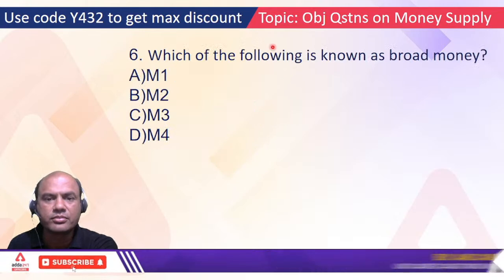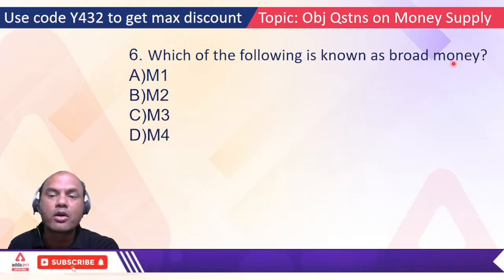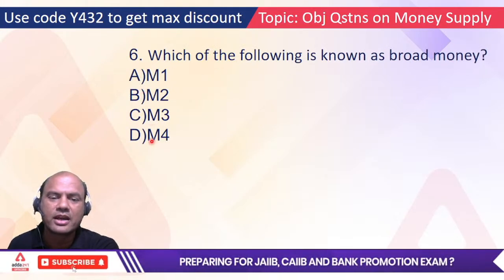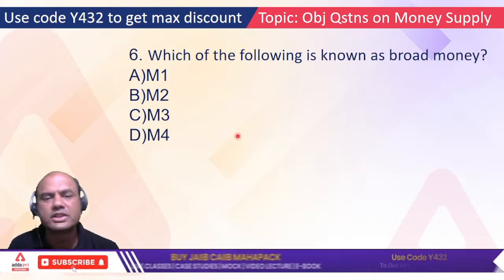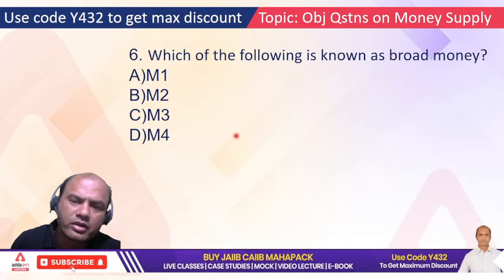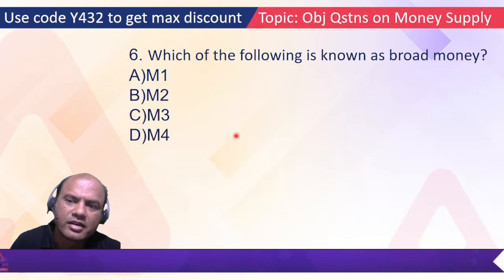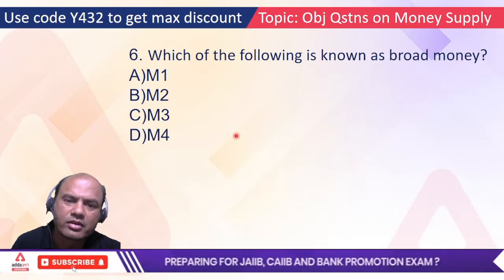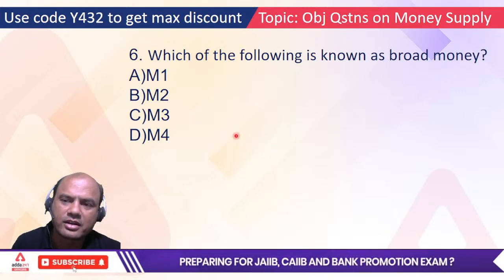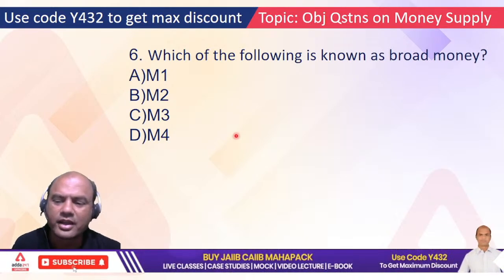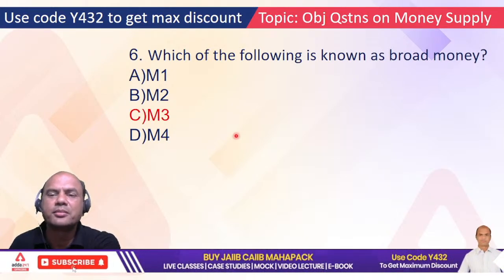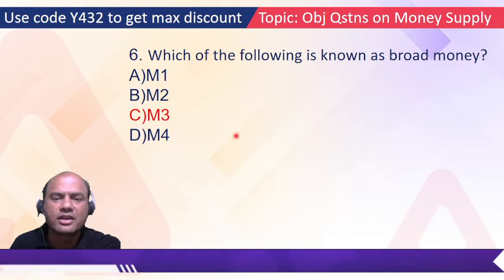Which of the following is known as the broad money? M1, M2, M3 and M4. Just now we saw it. Which is the broad money? Some are typing M4. M4 means what? No. Answer is M3. M3 is known as the broad money. Just now we saw it in that lecture.